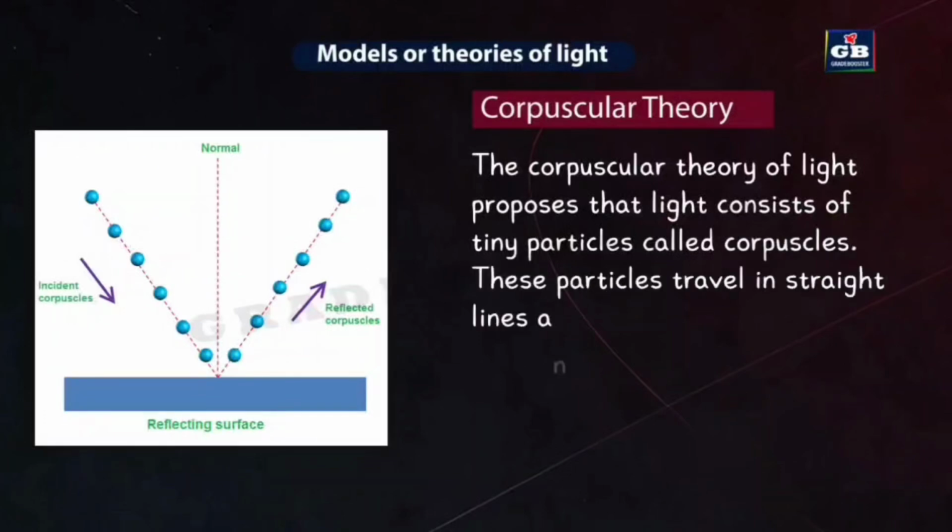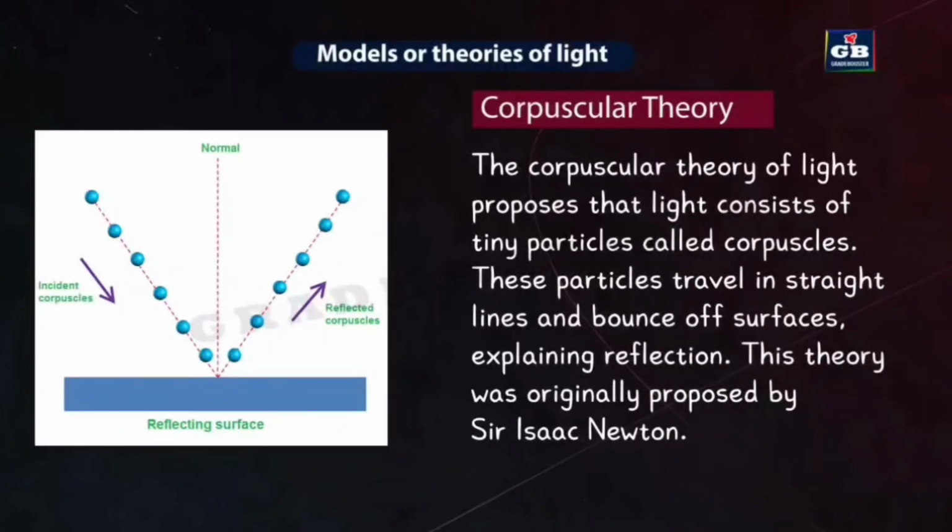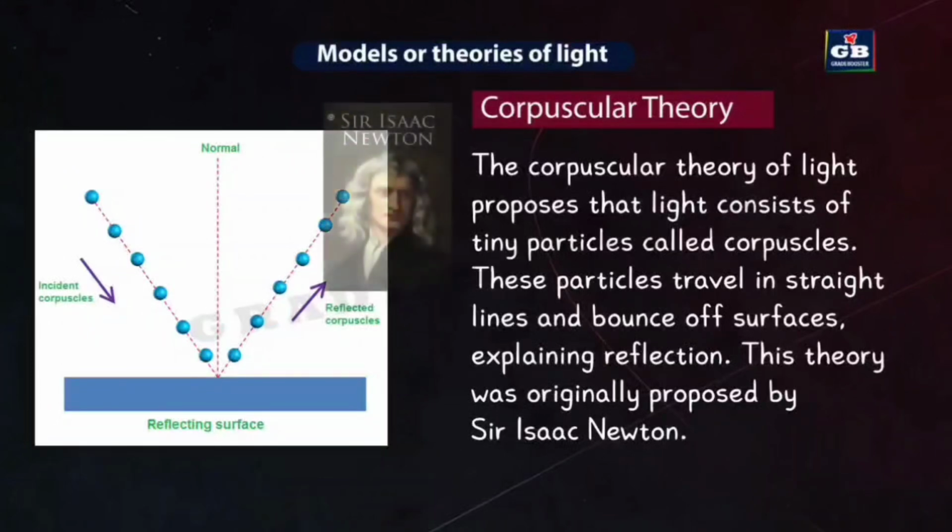The corpuscular theory. The corpuscular theory of light proposes that light consists of tiny particles called corpuscles. These particles travel in straight lines and bounce off surfaces, explaining reflection. This theory was originally proposed by Sir Isaac Newton.